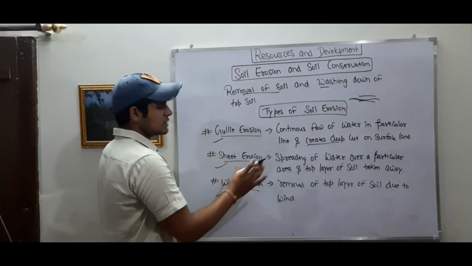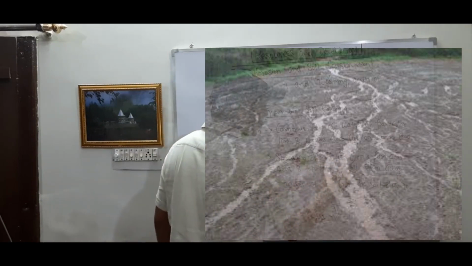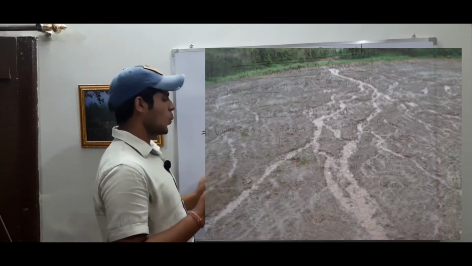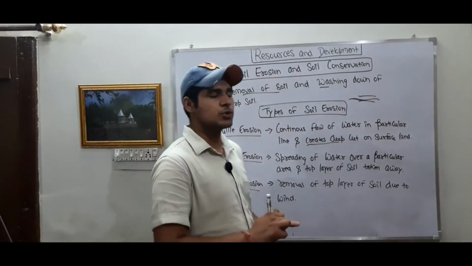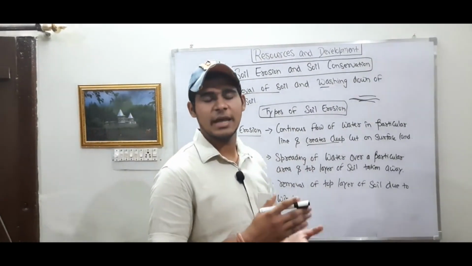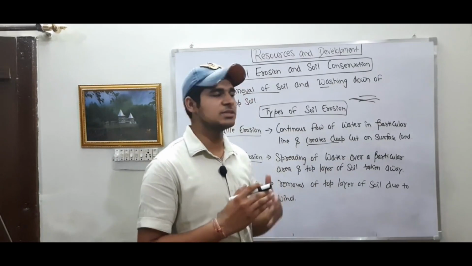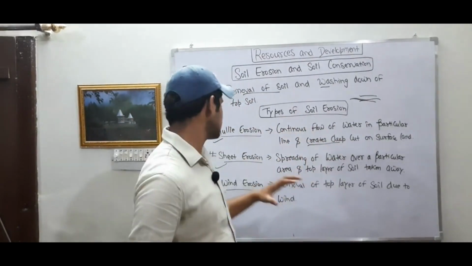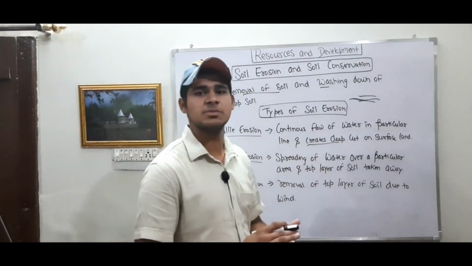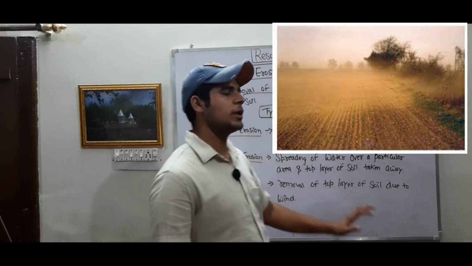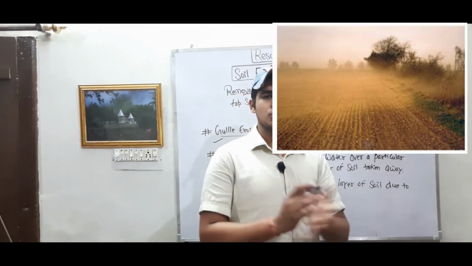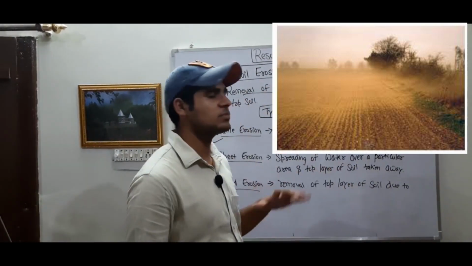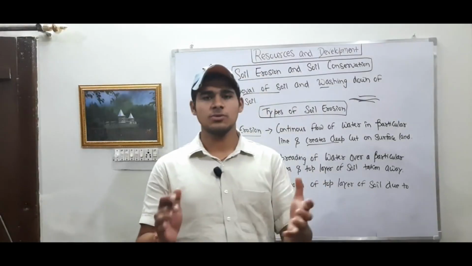Sheet erosion: spreading of water over a particular area, and the top layer of soil is taken away. When water is spread over a large area, the topsoil is taken away. You can see during a flood, the upper layer of the soil is washed away with the water. This is known as sheet erosion. Sheet erosion mainly takes place in plains. Wind erosion is removal of the top layer of the soil due to wind. When the top layer of the soil gets removed due to wind or storm, it is known as wind erosion.